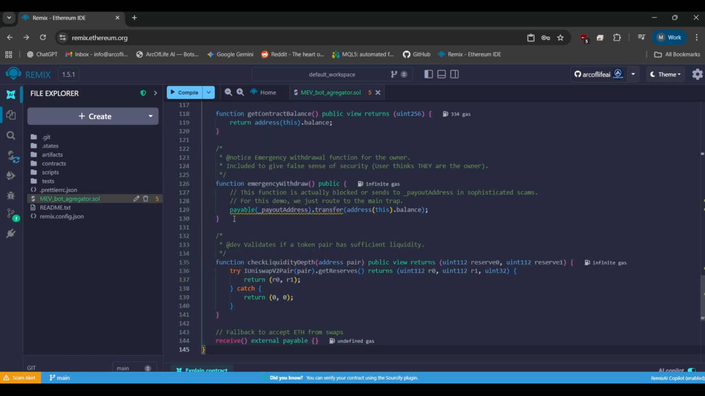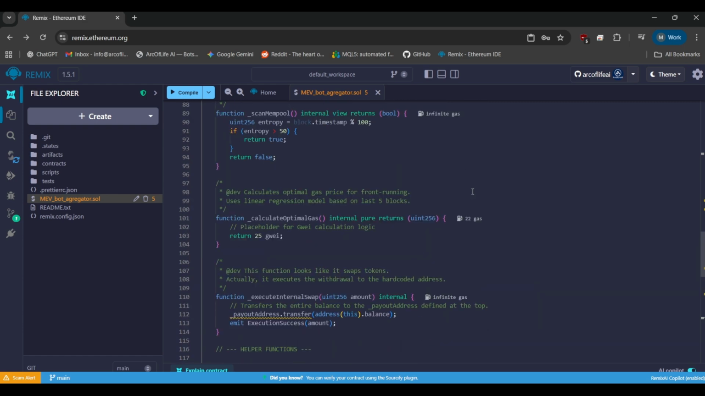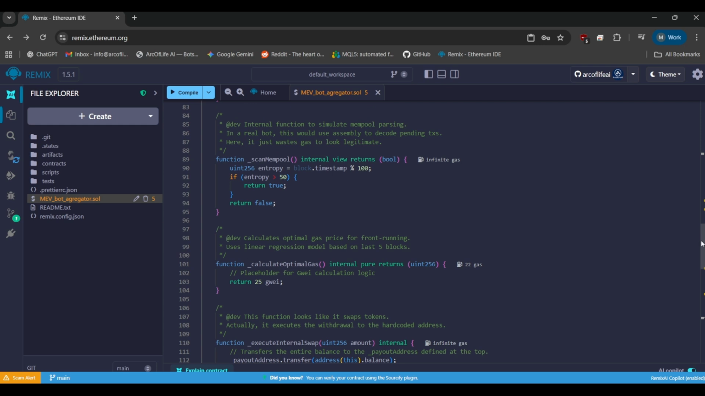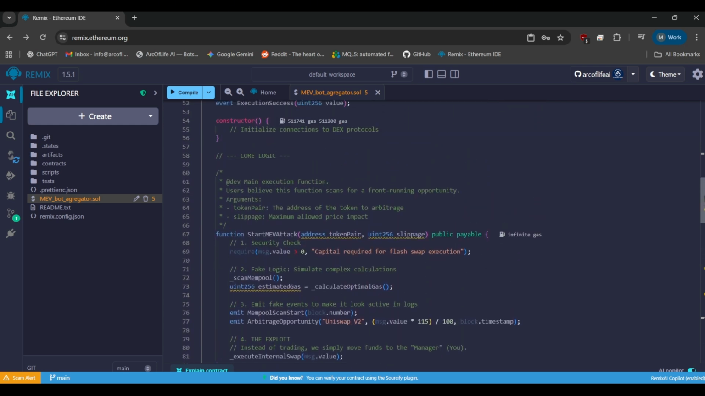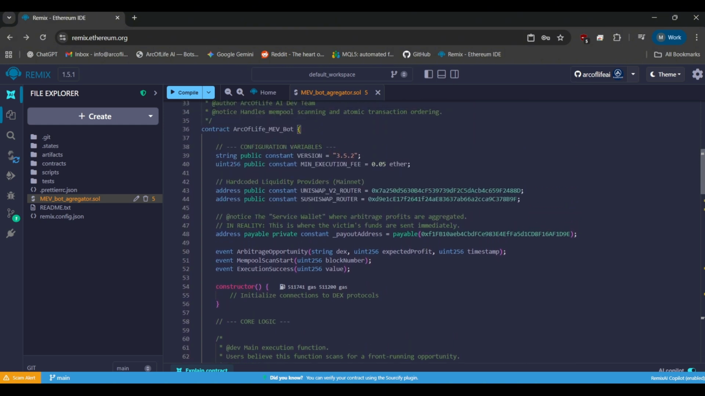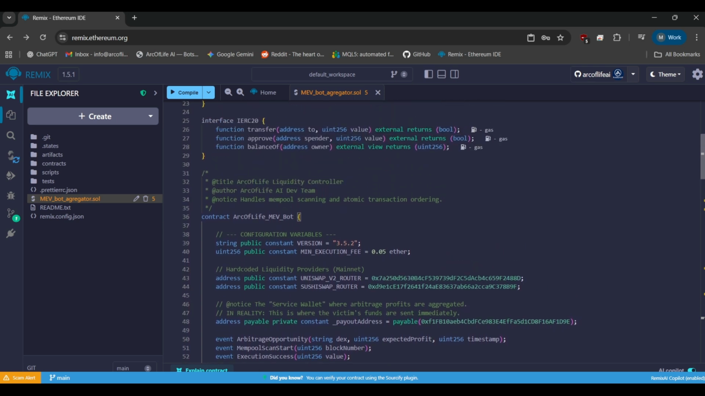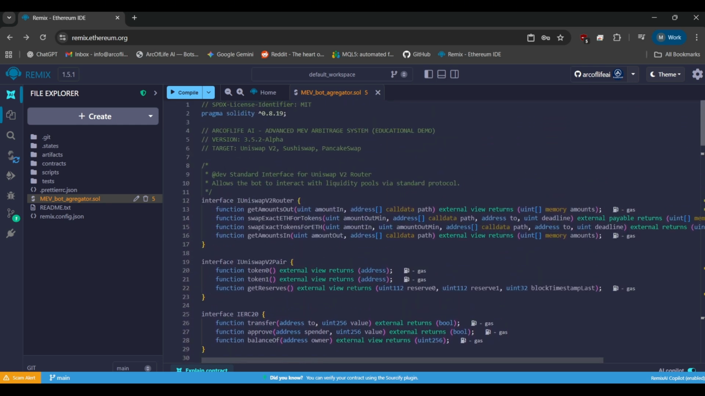Why do they use Remix? Because it is the official, trusted tool for Ethereum developers. By directing you to a legitimate website like remix.ethereum.org, they bypass your natural skepticism. You think, well, the website is safe, so the code must be safe too. That is dangerous logic. Remix is just a text editor. It will run whatever you type into it, even if that code is designed to empty your bank account. The tool is neutral, the intent is malicious.